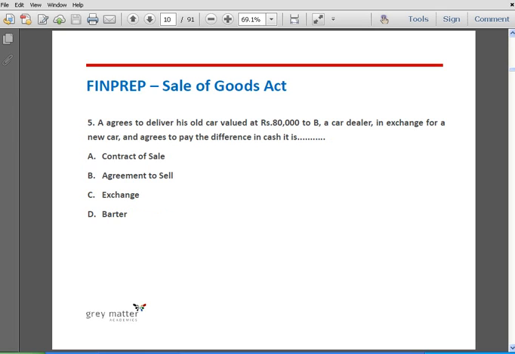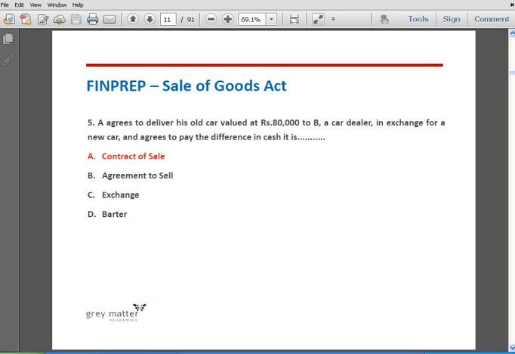Question number 5. A agrees to deliver his old car valued at rupees 80,000 to B, a car dealer, in exchange of a new car, and agrees to pay the difference in cash. It is option A, contract of sale; option B, agreement to sell; option C, exchange; option D, barter. The correct answer is option A, contract of sale.